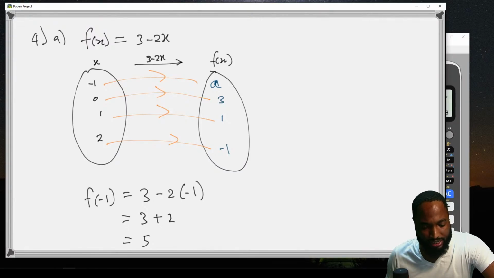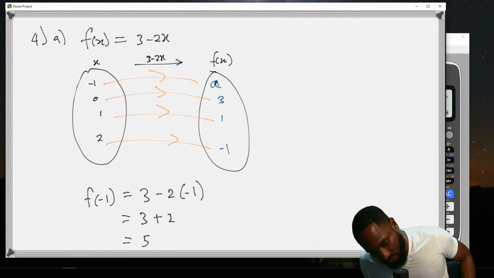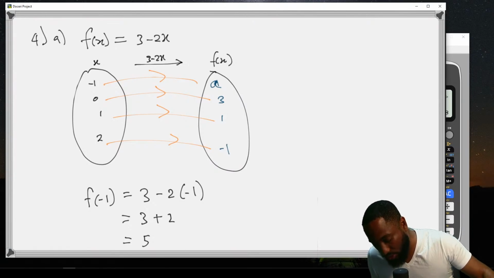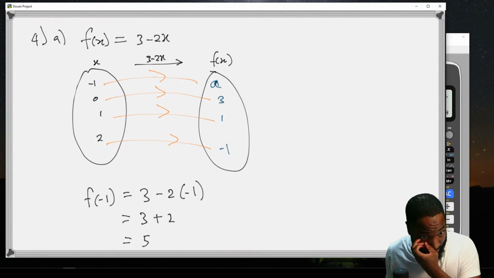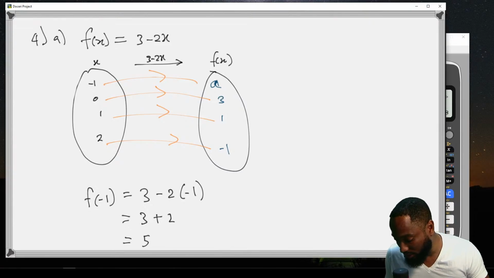Whoa, somebody put negative 5 in the chat. What's going on with all you? Sort out yourselves. Why people putting negative 5? Did I do something wrong? f of negative 1, 3 minus 2 times negative 1, plus 2. Why they put in negative 5? Oh my gosh. Let's keep moving.